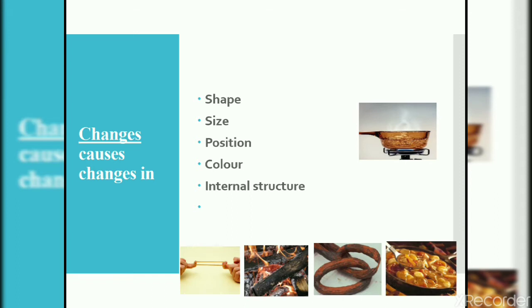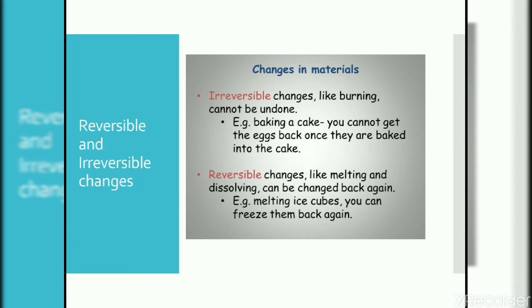These are some of the changes. Like when you boil an egg, it becomes hard and tastes very different compared to the raw egg. So in some changes new substances are formed, while in some changes no new substances are formed.